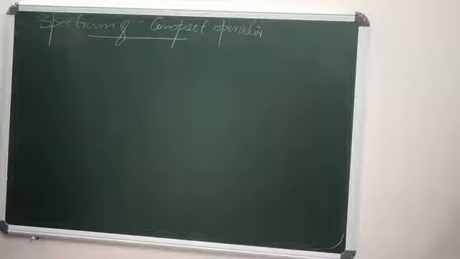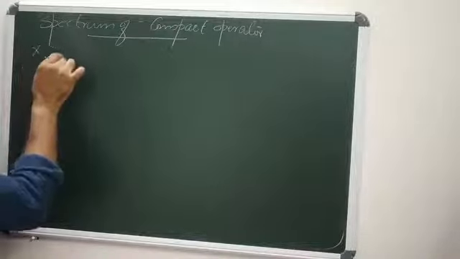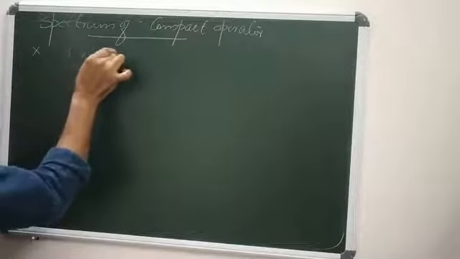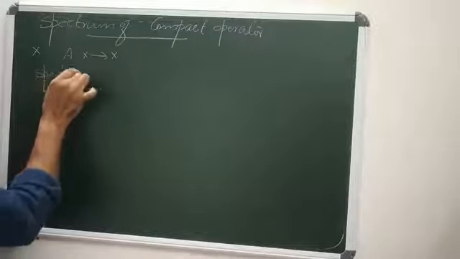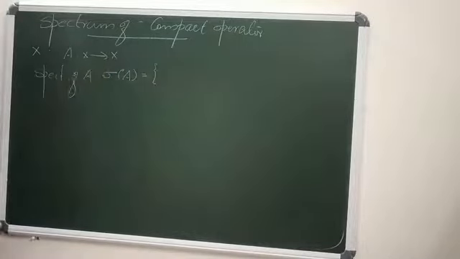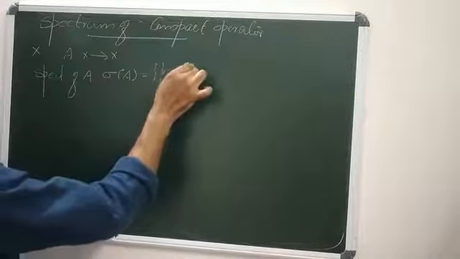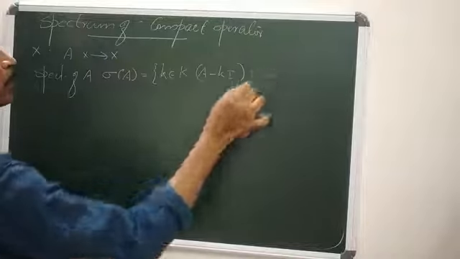Dear students, now we are going to our new chapter, that is spectrum of compact operator. So we know what is spectrum of an operator. Let X be a normed space and A an operator, that is A from X to X. Then the spectrum of A is denoted as sigma(A) and is defined as the set of all k such that A minus kI is not invertible.